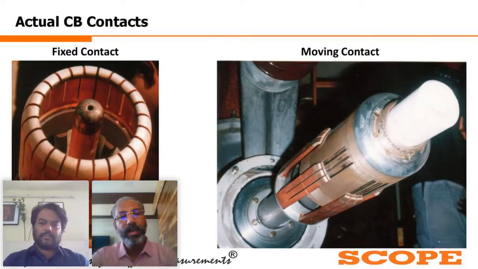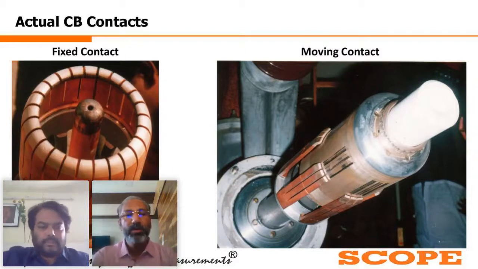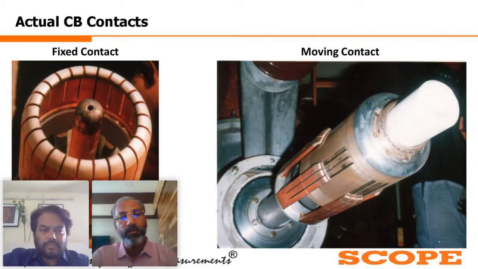So here you can see the main contact typically has copper and chromium or silver alloys, whereas the arcing contact, as I said, will be graphite or tungsten. So that's why different purposes are performed by these two contacts, and they are part of the single assembly of the circuit breaker.